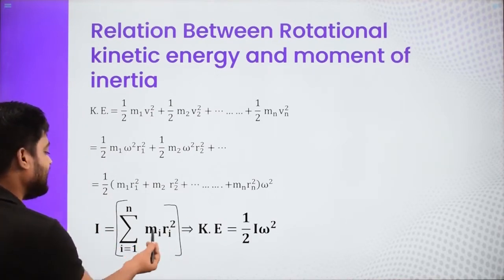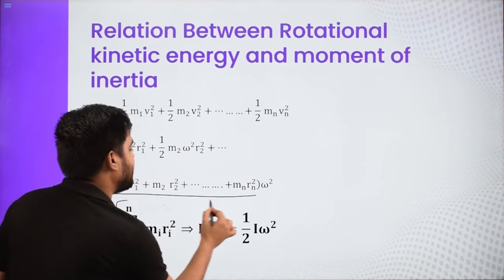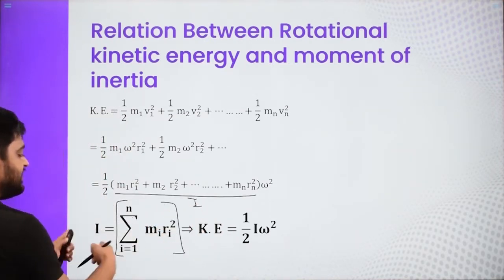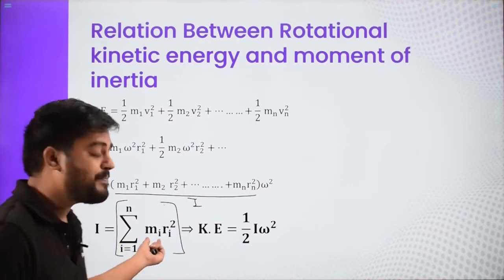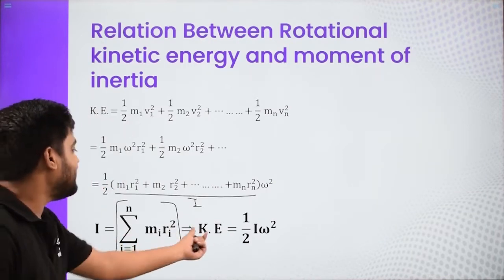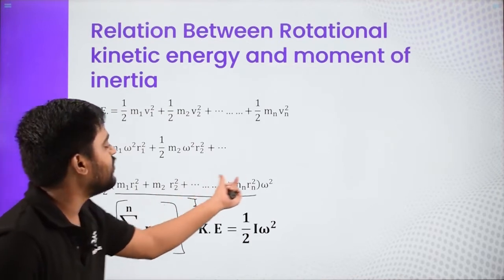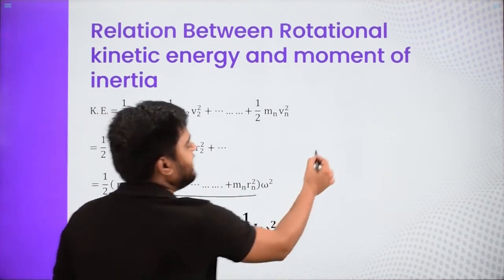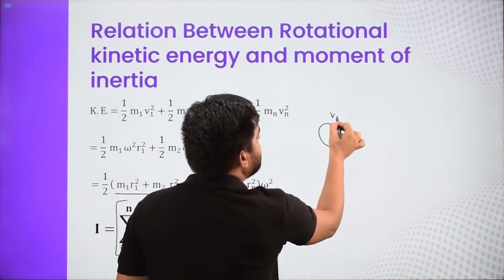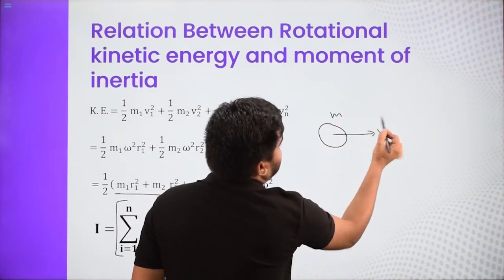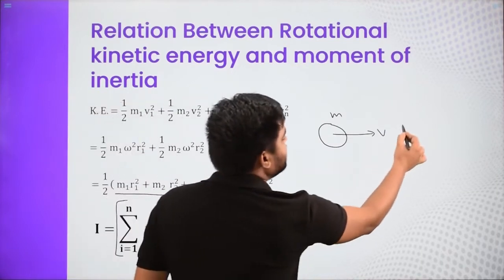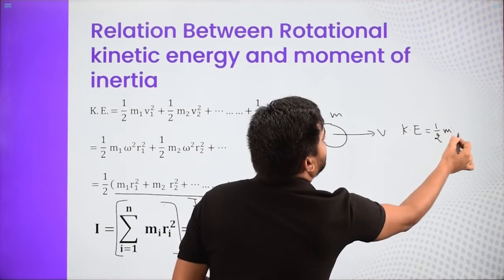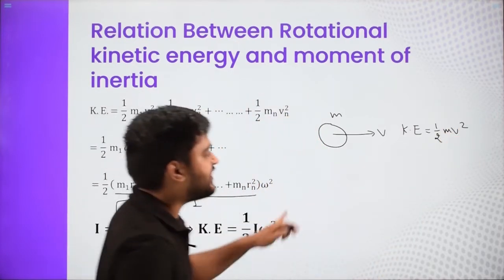So if I define this bracket as I, the moment of inertia, then my moment of inertia is the summation of all m_i r_i squared, and the kinetic energy expression becomes half I omega squared. Now what is the role of this? If there is a mass m moving with velocity v, then the kinetic energy is given by half m v squared. So this is the kinetic energy of translation.